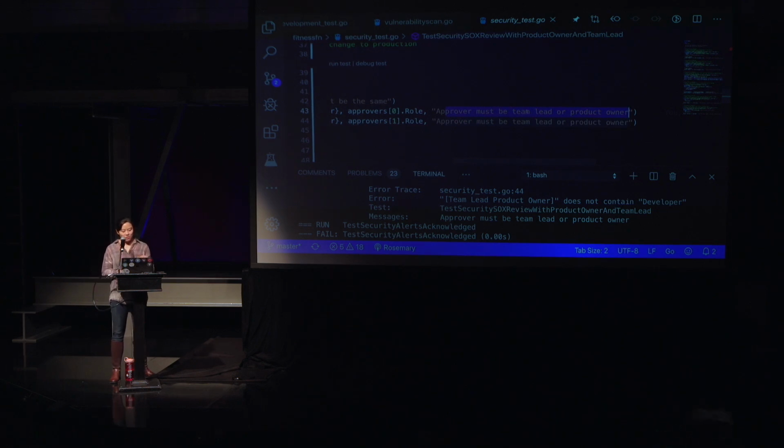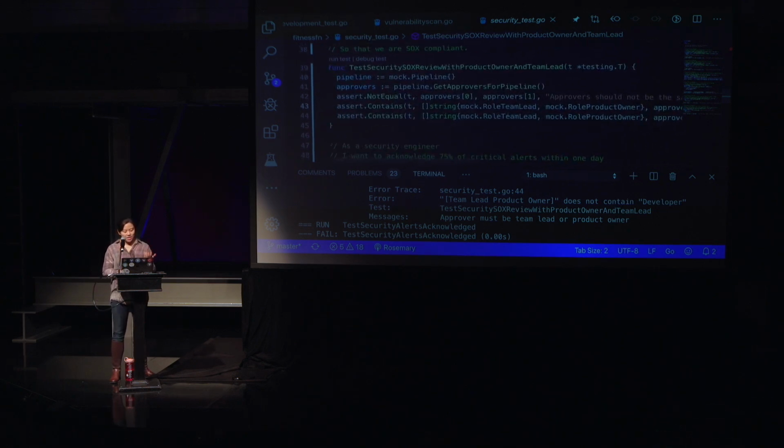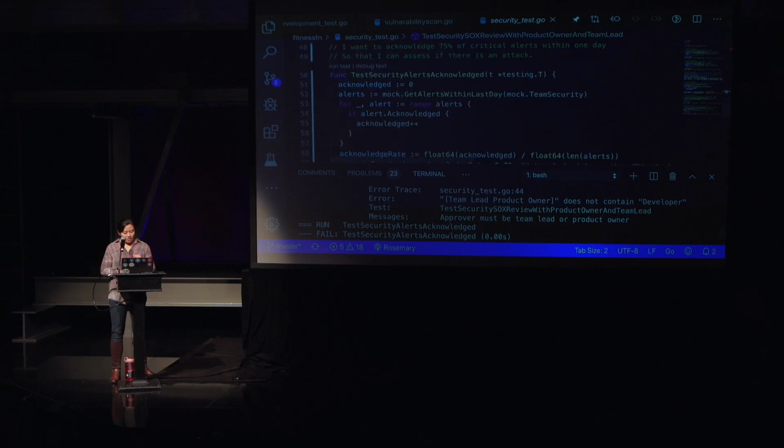So here we are, approver, team lead, product owner. And if we did actually fix this, change this, the idea is that we would actually make this consistent with the compliance fitness function. Or we just make one fitness function and tag it as SOX to say this is specifically to do with SOX compliance. All right, so the next one, security alerts.